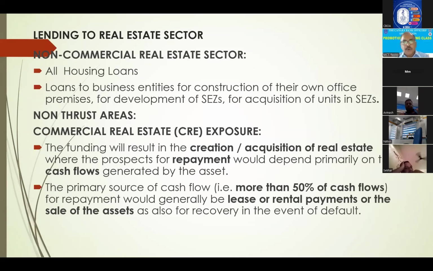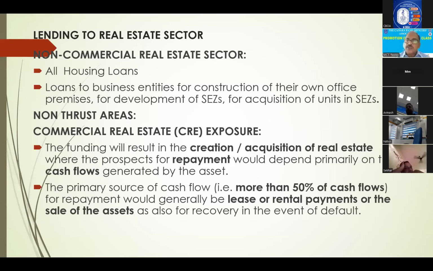Right? Now, real estate sector, lending to real estate. First one is non-commercial real estate and second one is commercial real estate. Two types. Non-commercial real estate means all types of housing loans. It will come under non-commercial real estate. Commercial real estate: I will tell you the definition. You are lending a loan for creation of additional space.